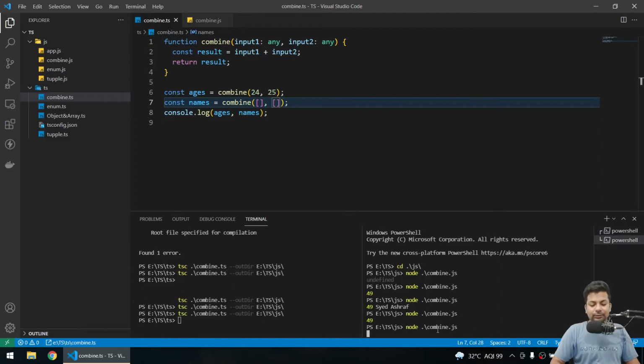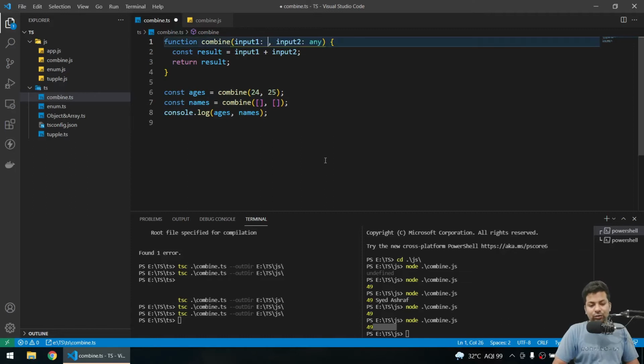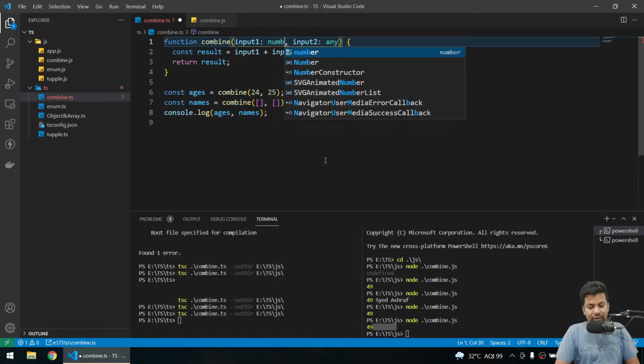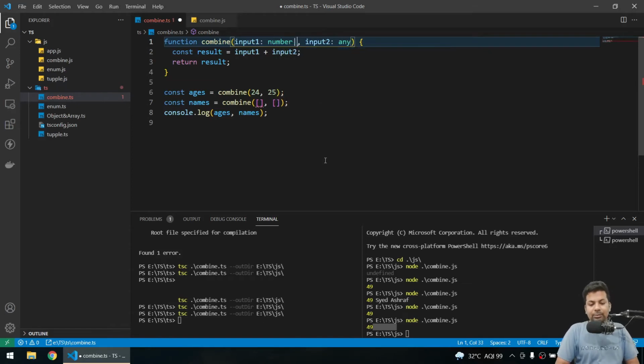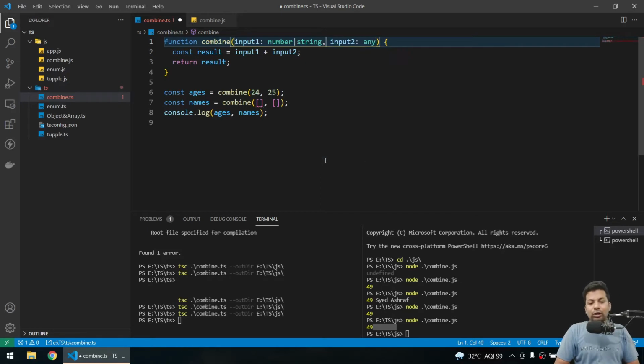You see, I'm sending an array and it's totally wrong. So what can I do? I have to either accept a string or accept a number. So I'll just put a union. Union means this or this. So I'll say either number, then I'll put a pipe, either string. It should be a number or it should be a string.